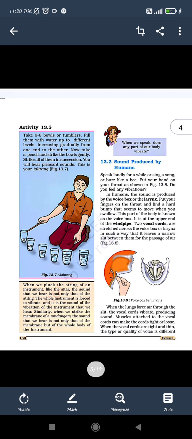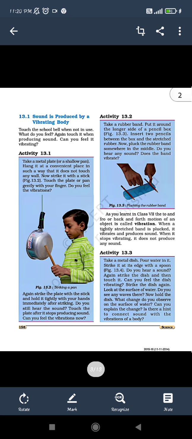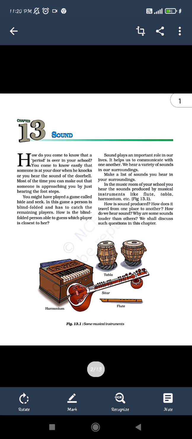And we already know that anything that is connected in our body is due to muscles which are able to move them. So some muscles are also there. We will see in the next class how this sound is produced by a human being and how it can travel and enter the ears of a human that is able to hear the sounds. So what we have learned here is that sound plays an important role